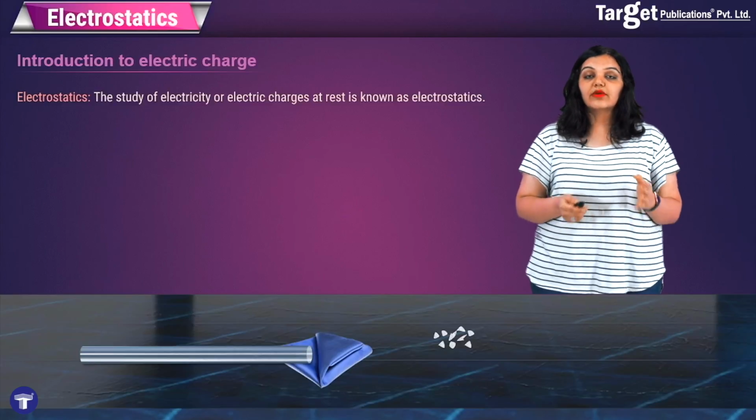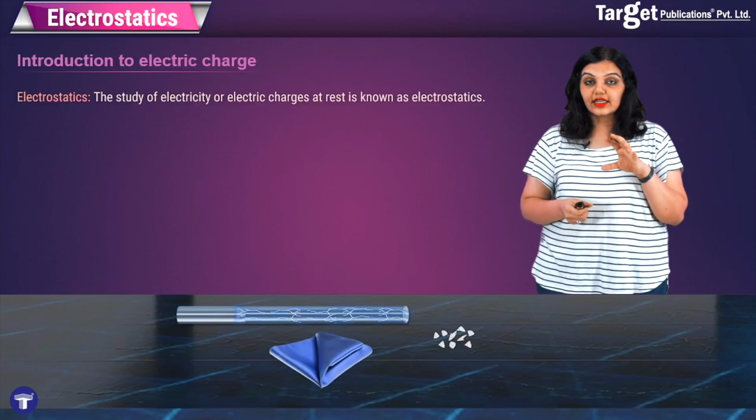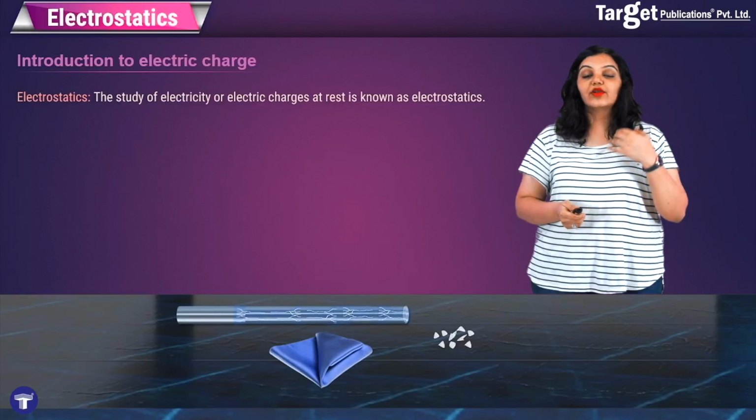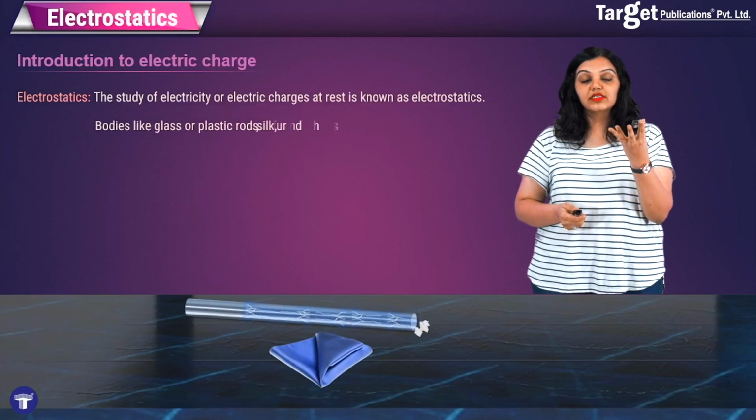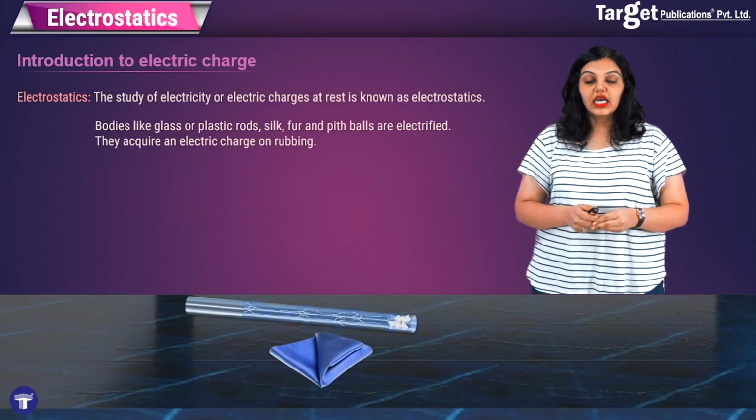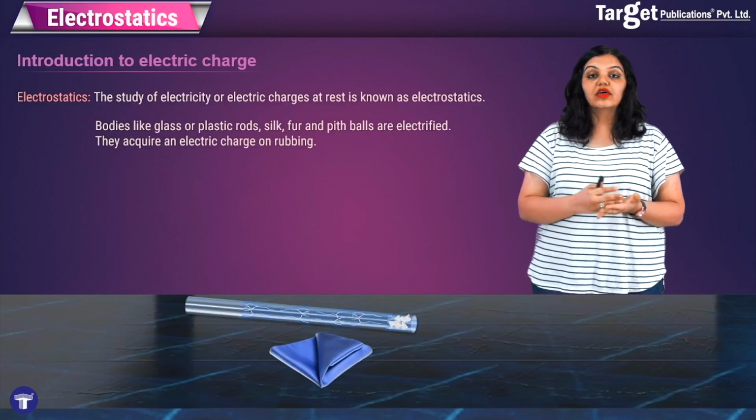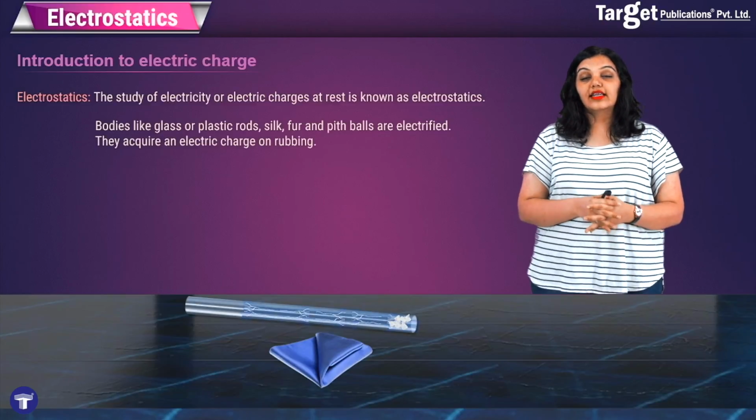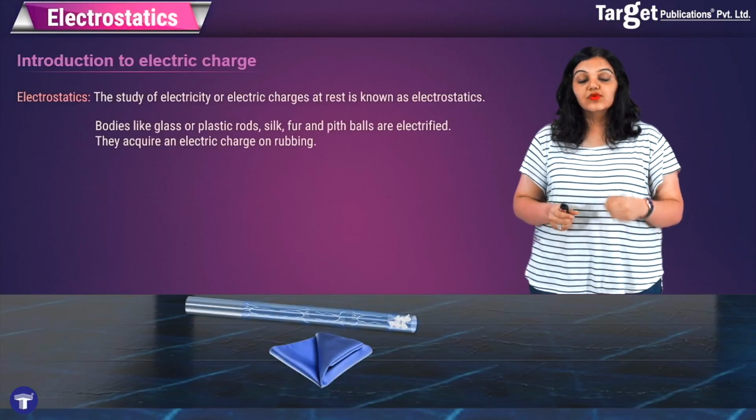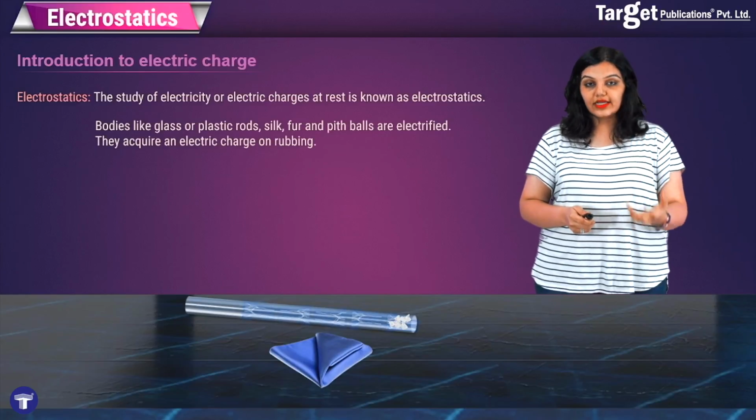So we know the very famous example where a glass rod is rubbed on silk and it gets electrified. On being electrified, when this glass rod is taken close to bits of paper, these bits of paper are attracted to the glass rod. And therefore we saw that bodies like glass or plastic rods, silk, fur and pith balls are all electrified on rubbing, and they acquire an electric charge on rubbing. These were the first examples of electric charge, of the discovery of electricity.